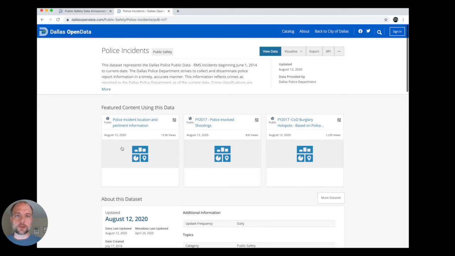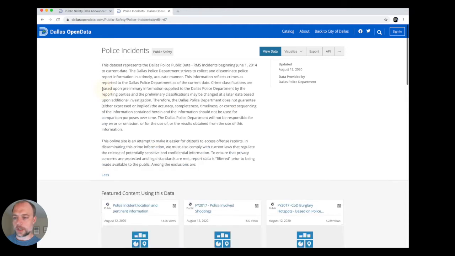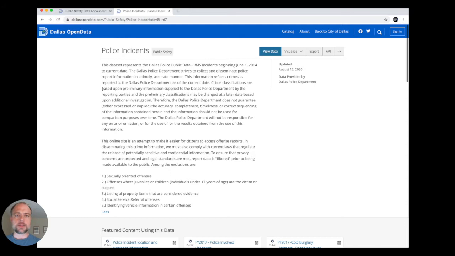And I want to start off talking about the different data sets from Dallas Police Department, with the Police Incidents data set. So this is an interesting data set that comes from Dallas Police Department, and it's incidents that come to dispatch. So someone calls 911, says something is happening, a domestic disturbance, a burglary, something like that. That goes into the system, a unit is dispatched out, and then the result of that also gets entered into the system. So the incident is the actual crime itself that's taking place.